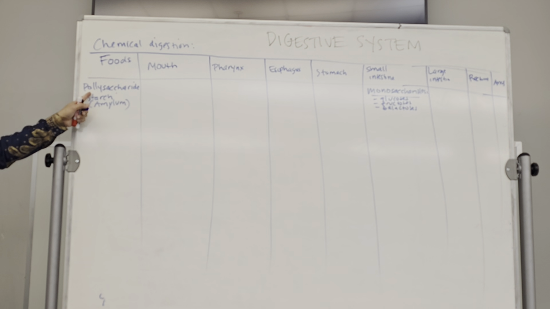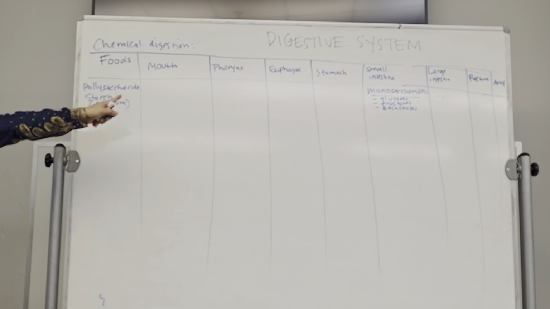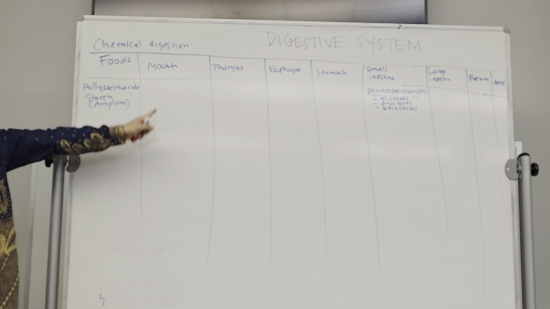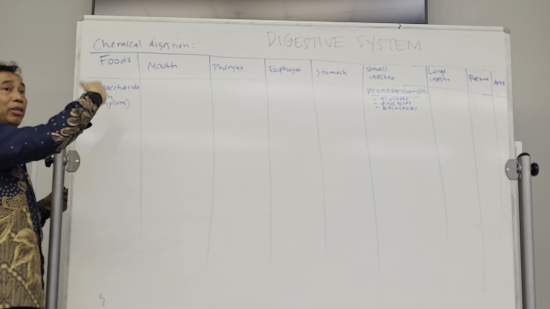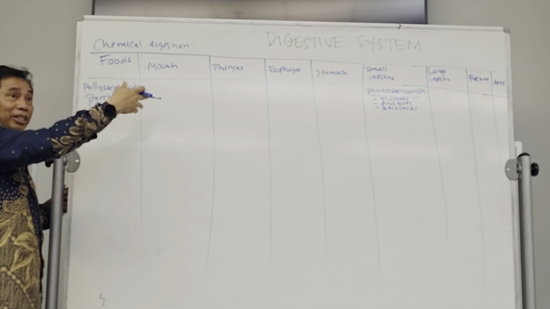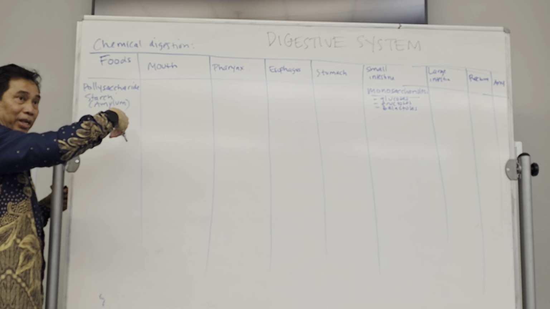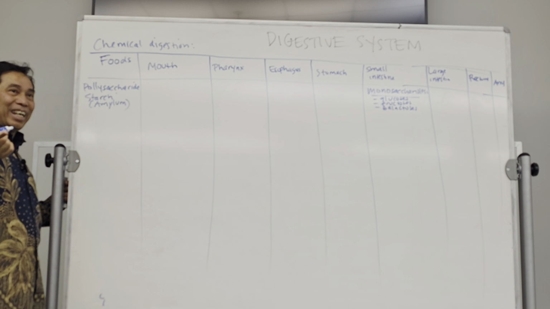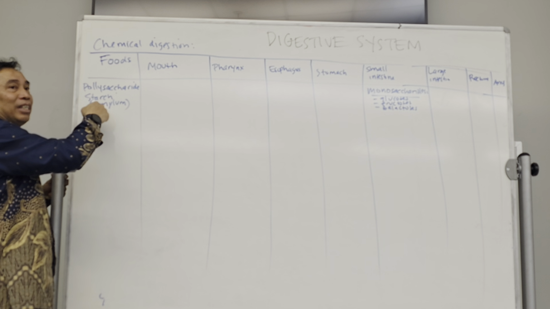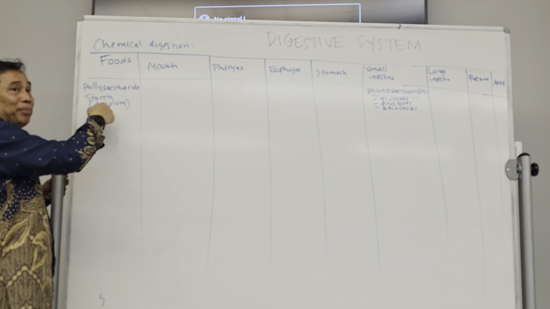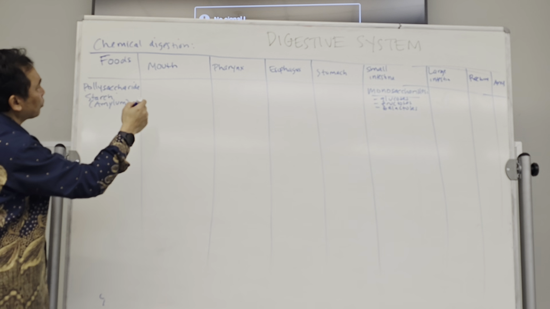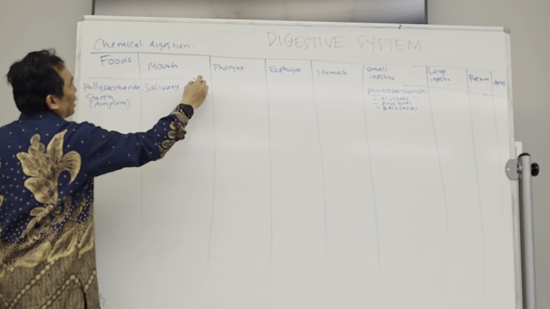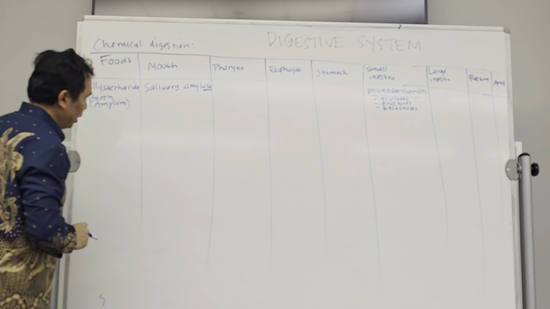Now, in order to go from the big molecule to the small molecule, there should be a process here. Okay? Of course, in the mouth, we grind the food, this mechanical digestion, and also saliva makes it easier to digest. But the saliva also contains the enzyme that will digest the polysaccharide, the amylum. Right? That one is called the salivary amylase.